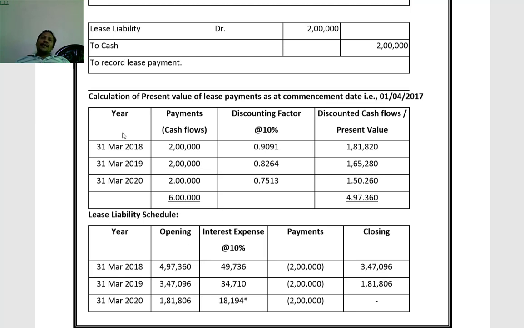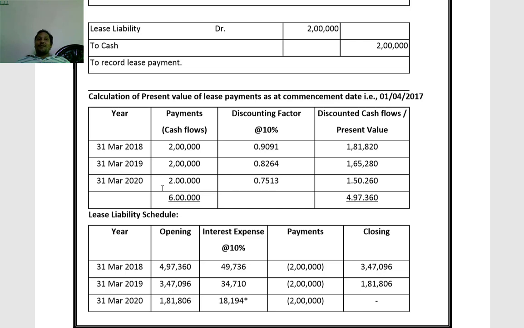So first we will calculate the initial right of use of asset. For that we have to calculate present value of lease payments at the commencement date based on the revised discounting rate. Present value of lease payments at the commencement date, that is 1/4/2017, based on latest discount rate of 10%. So total 3 years period is involved.